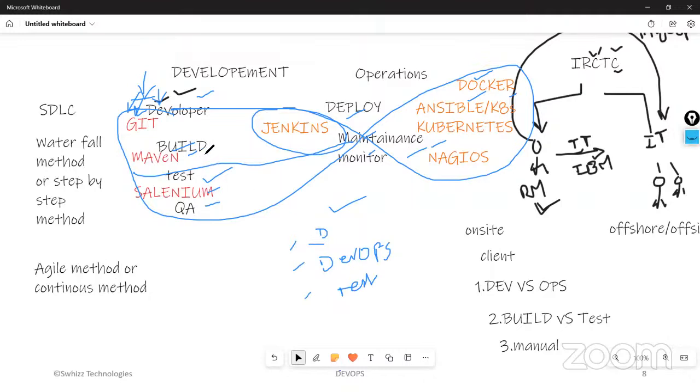If you are going for a manual methodology, like waterfall methodology or step-by-step methodology, in each and every team we have around 10 to 12 members for doing all these tasks: deployment team, maintenance team, monitor team, testing team, QA team, build team. All this work is done by the DevOps engineer. Almost one DevOps person is replacing around 20 to 30 members in a company.